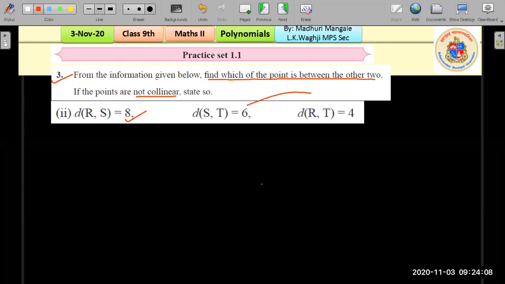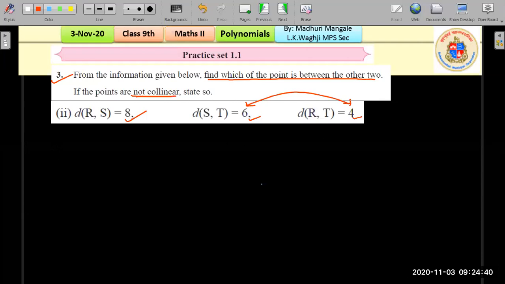Adding the two smaller numbers, we should get the greater one. But just check, adding 6 and 4, do we get 8? No, that's not possible, right? So it means these points are non-collinear. They are not collinear. All right, so how do we show this working? No need to draw the diagram, because clearly it is not possible for the condition to be satisfied that adding these two numbers we get 8. So no need to draw the diagram.